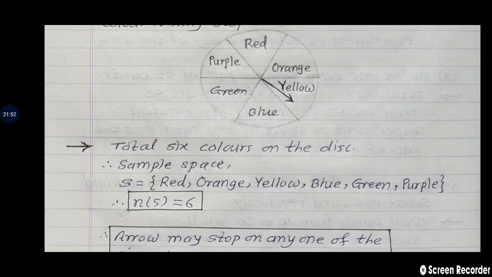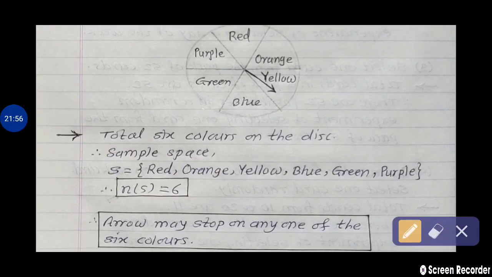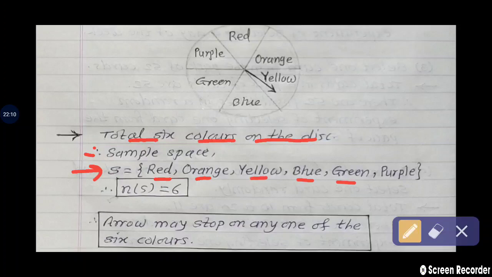See there how to write. Total 6 colors on the disc. Therefore sample space S is equal to red, orange, yellow, blue, green and purple. Bracket complete. This is our sample space.